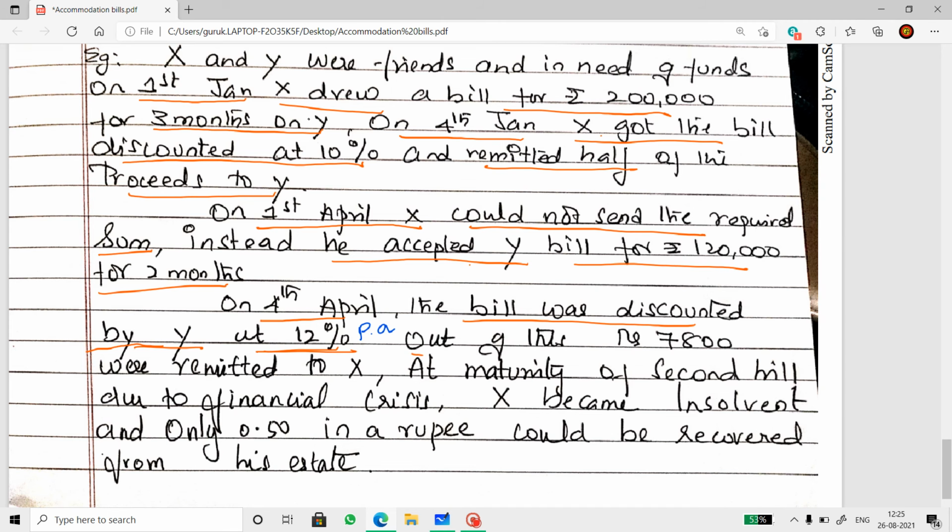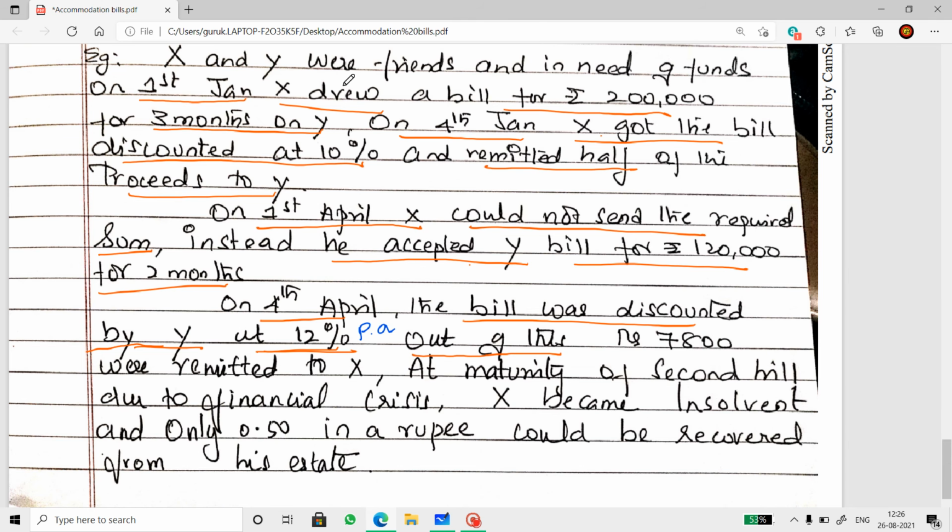Now look at this. Y is discounting the bill, right? The bill amount was 1,20,000. The bill period is 2 months. The rate of discount is 12%. But Y is remitting only 7,800 to X. Now why is that? Because the first bill was for 2 lakh rupees. X drew a bill on Y.